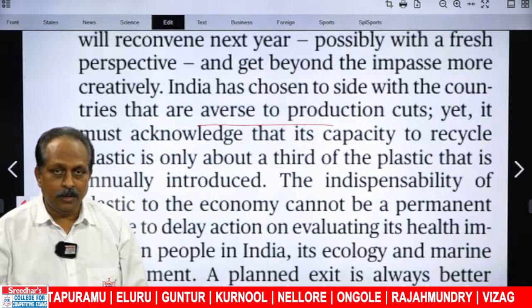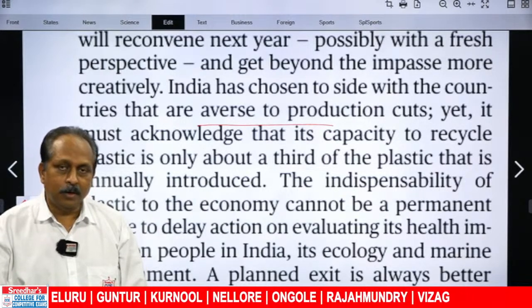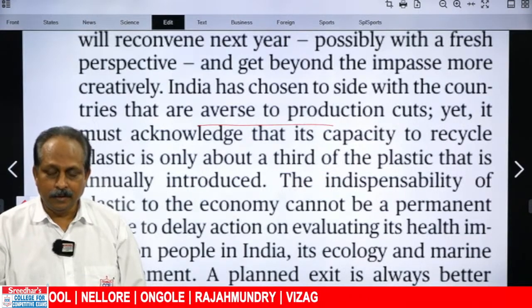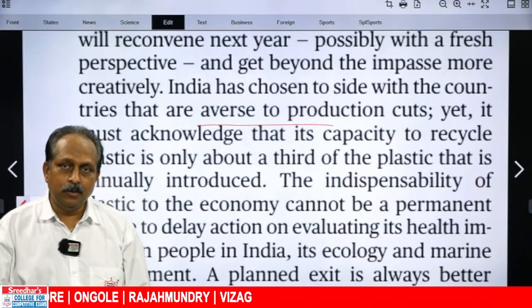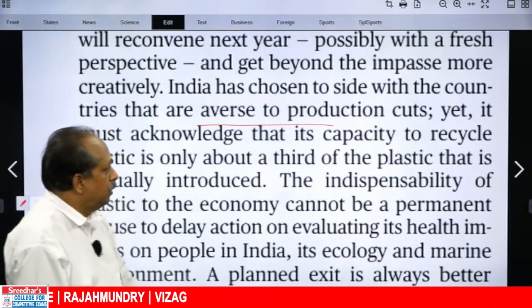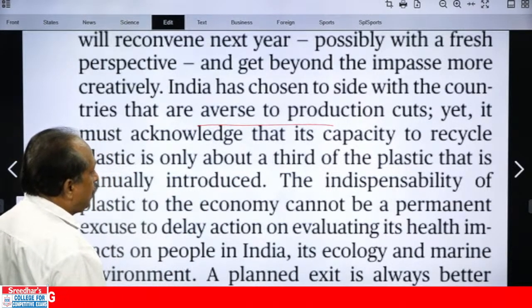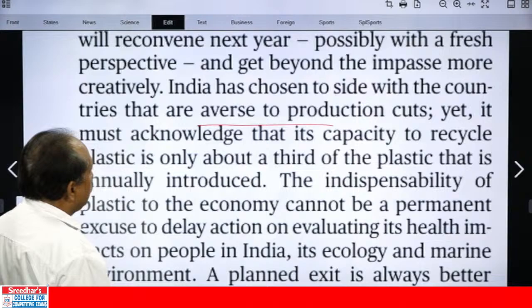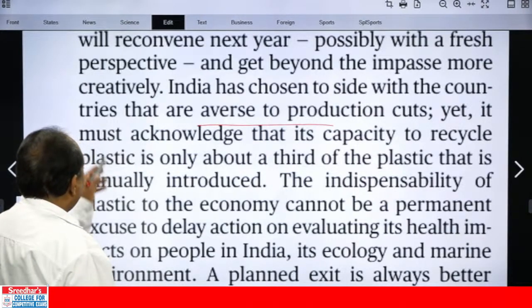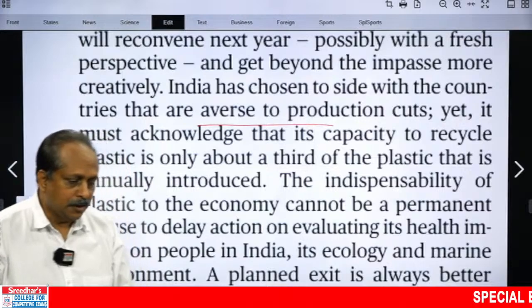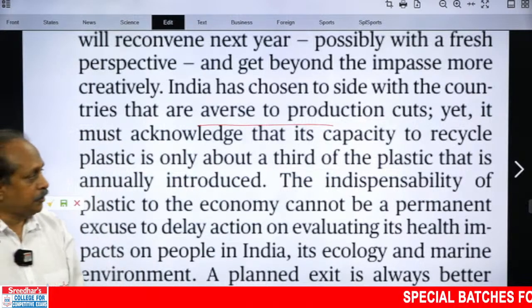They are averse to that decision. Averse means what? Not happy. You find something disgusting, you don't like something, then what is the word you use? Averse. They are averse to this idea of focusing on production and stopping production. India has chosen to side with the countries that are averse to production cuts. Means they are not happy with the stand of cutting down the production.